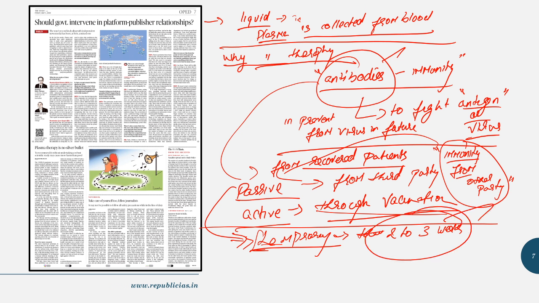So right now what India planned is that ICMR, Indian Council of Medical Research, tried to create a protocol in which the blood plasma from the infected person or from the cured person can be taken to treat serious COVID-19 patients. But however, the thing is it might have side effects, which we don't know.